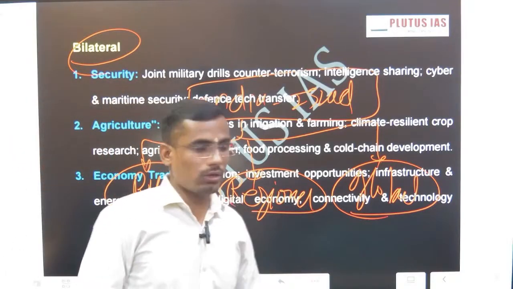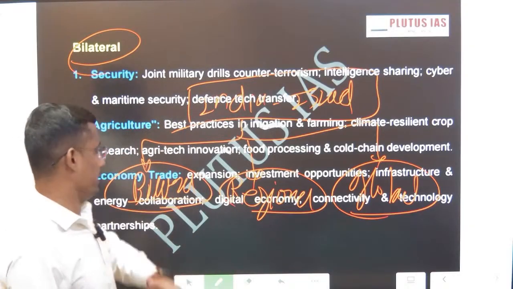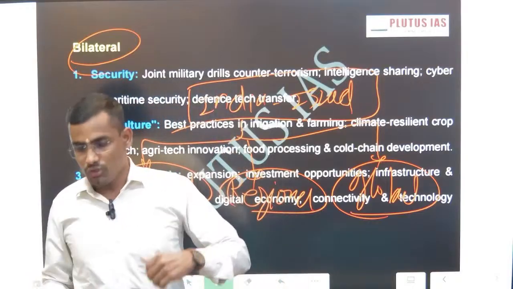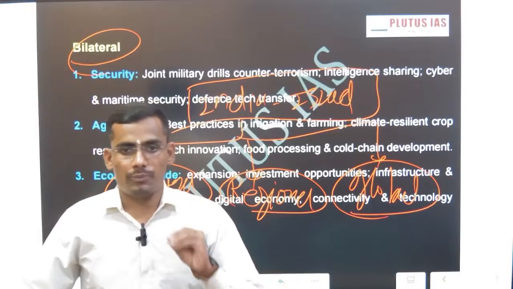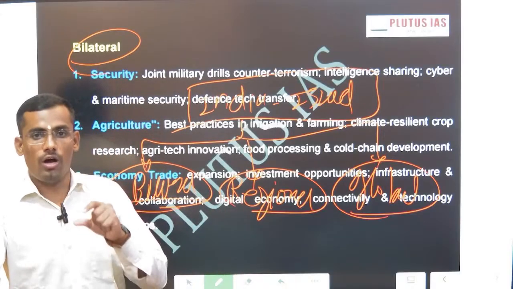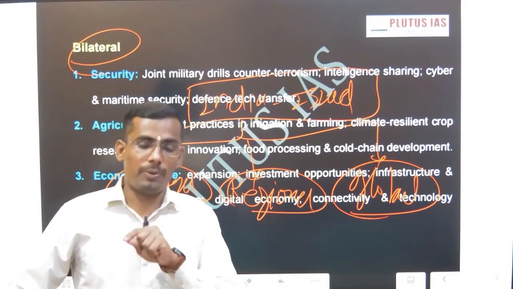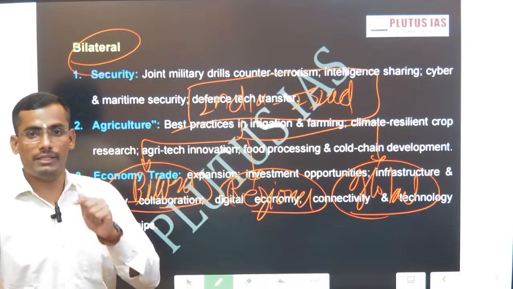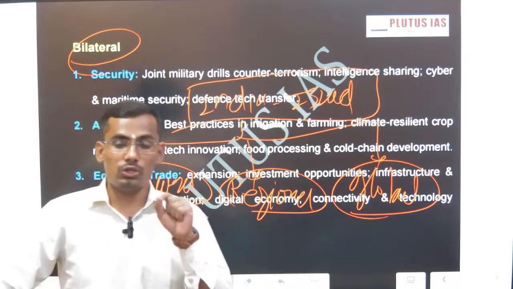At the bilateral level, as I have mentioned, there are security, agriculture, economy and trade. Apart from this, I want to highlight the examples. In 1971, Israel was a supporter of India's war against Pakistan, East Pakistan. Even in 1999, the data provided by the Israeli government helped India win the Kargil war.